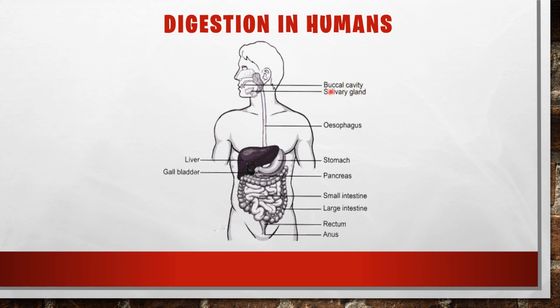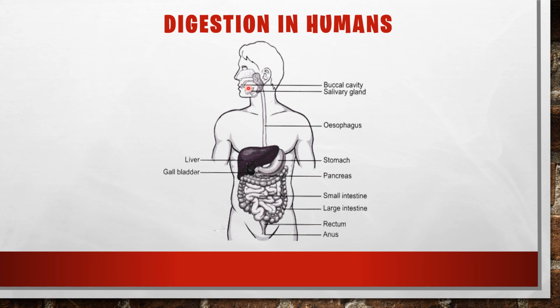So we take in food through the mouth, that is called the buccal cavity. And in the buccal cavity, or in our mouth, some glands are there. They are called salivary glands, and the salivary glands produce saliva. So you know that in your mouth some liquid is there, that is called saliva. When we take food, that saliva mixes with the food. So digestion starts from the mouth.